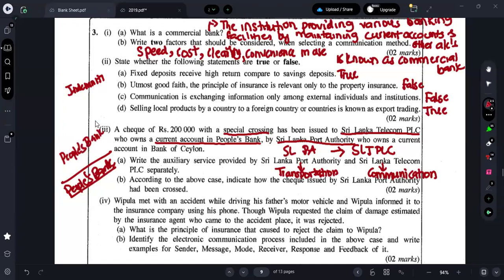Why? Because what is meant by special crossing? Mentioning the name of a commercial bank with or without a parallel line, right? So with the parallel line also you can show, and without a parallel line also you can show.